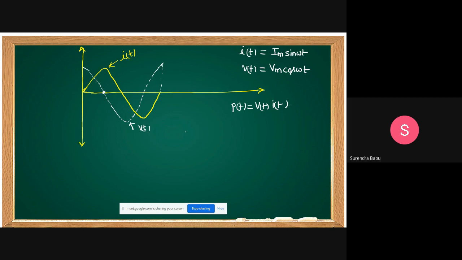Up to this point, current is positive, voltage is positive. Voltage into current, positive into positive. You multiply these two up to this point.